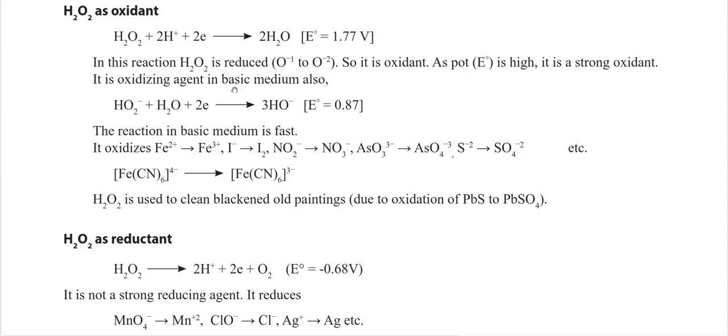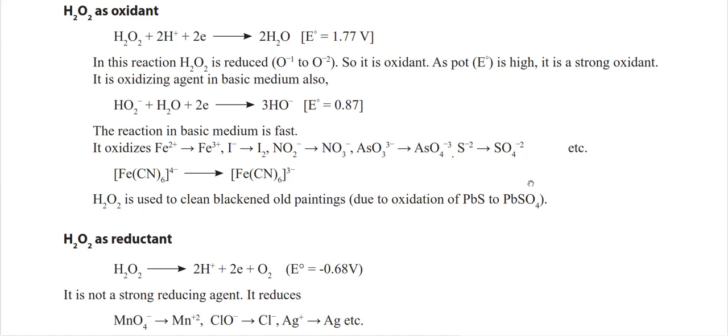It is also an oxidizing agent in basic medium, like HO2 minus plus water plus 2 electrons converted into 3 OH minus, and the reduction potential is 0.87. That's why it oxidizes Fe2+ into Fe3+, I minus into I2, S2 minus into SO4 2 minus, and it is used to clean black oil-painted pigments due to the oxidation of lead sulfide to lead sulfate.